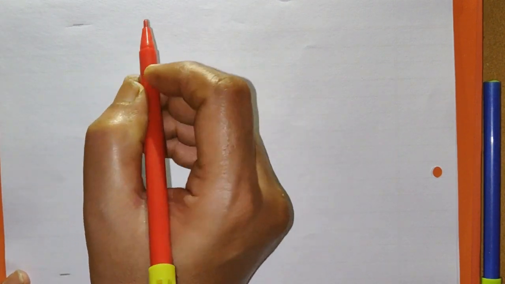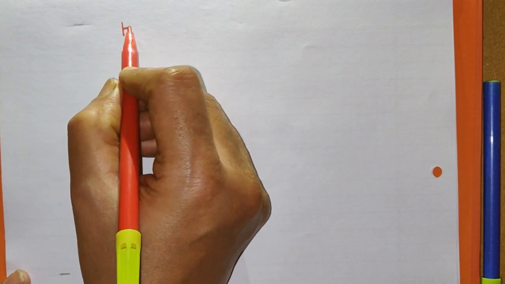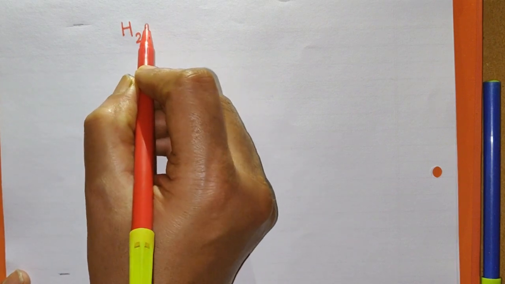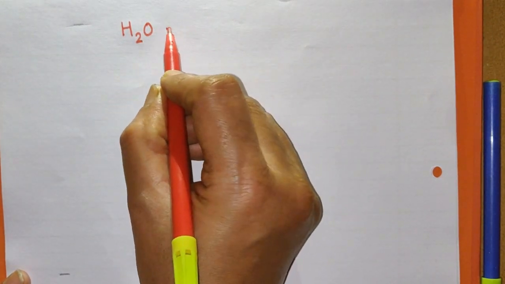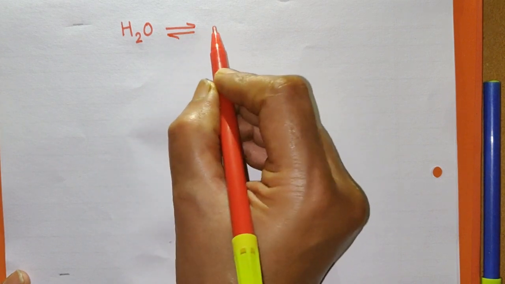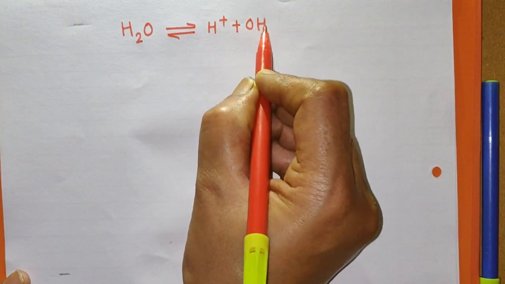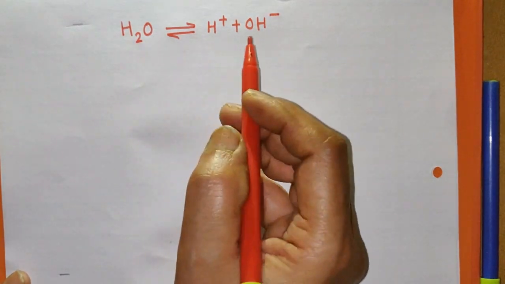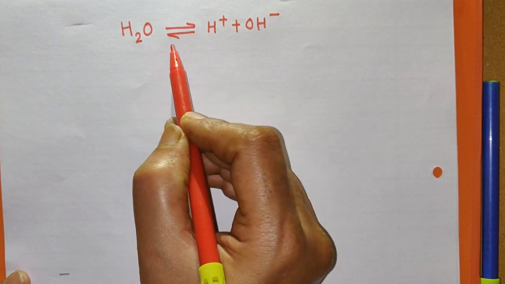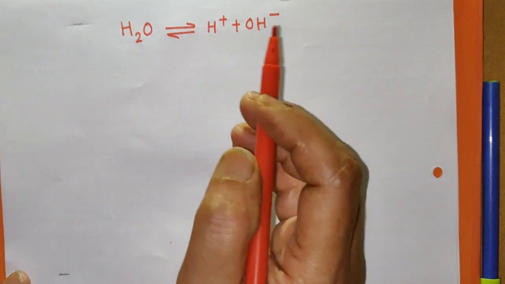How is water ionized? Suppose we have one molecule of water, H2O. It will ionize to give H+ ions and OH- ions. As it is a weak electrolyte, we show this ionization using a pair of arrows.